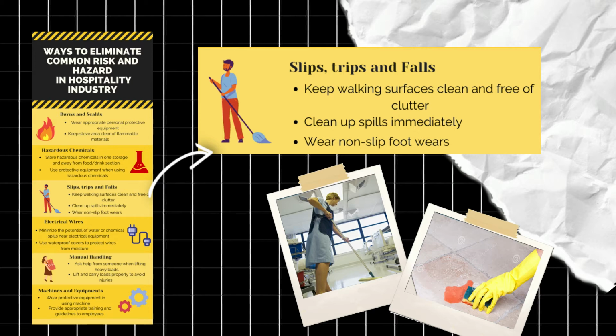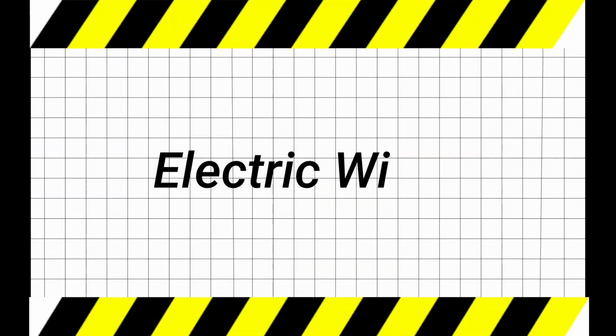So to prevent these accidents, follow these simple ways. First is keep walking surfaces clean and free from clutter. It means that anything that can cause slips, trips, and falls should be removed immediately to avoid injuries. Second is clean up spills immediately. As I said a while ago, these kinds of things should be removed immediately for safety purposes. Third is wear non-slip footwear to avoid any kind of injuries.